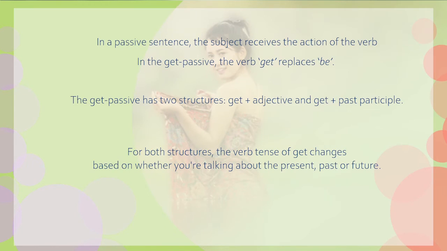The get passive has two structures. The first is get plus adjective and the second is get plus past participle. For both structures, the verb tense of get changes based on whether you are talking about the present, past, or future.